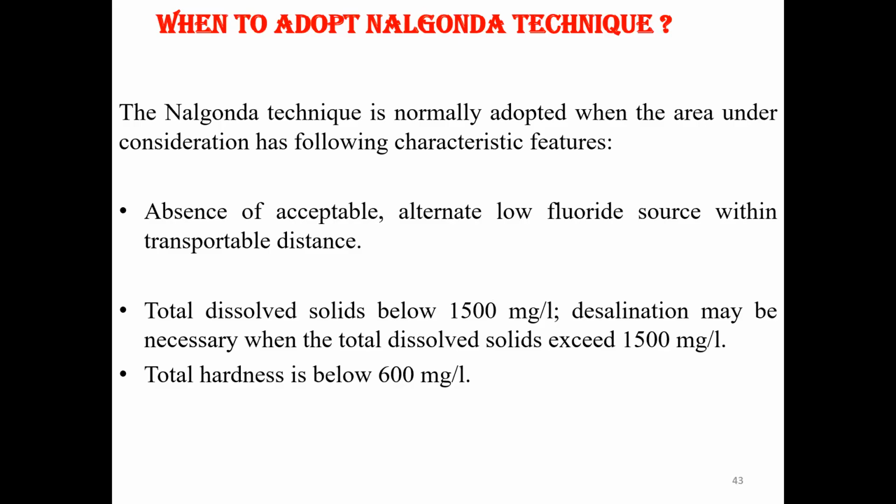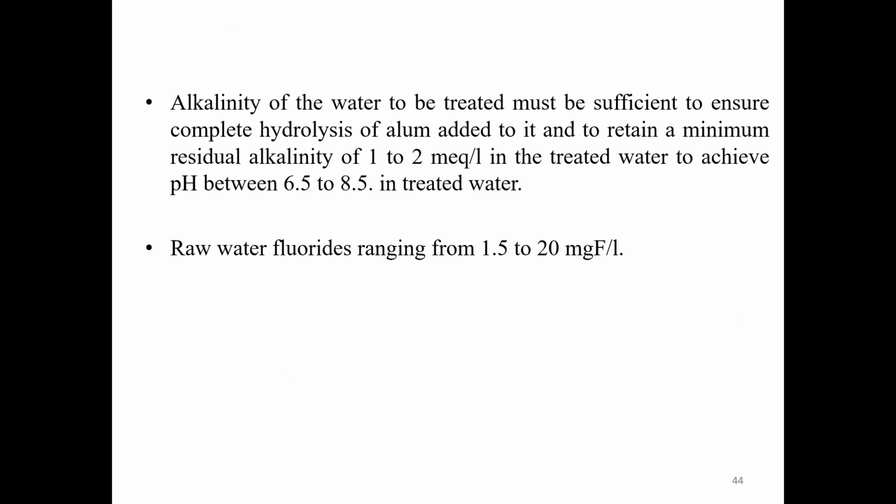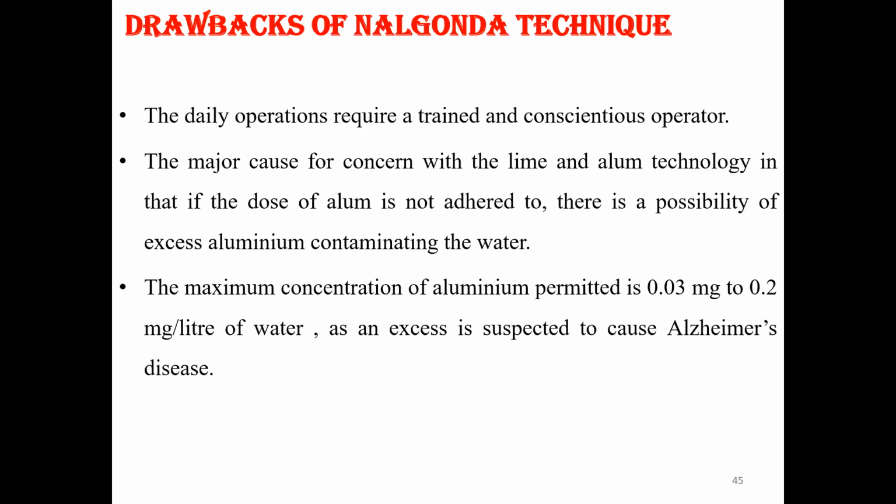When to adopt the Nalgonda technique? The Nalgonda technique is normally adopted when the area under consideration has an absence of acceptable ordinary low fluoride source within transportable distance. Total dissolved solids below 1500 milligram per liter. Alkalinity of water to be treated must be sufficient to ensure complete hydrolysis of alum added to it. Raw water fluorides ranging from 1.5 to 20 mg fluoride per liter.